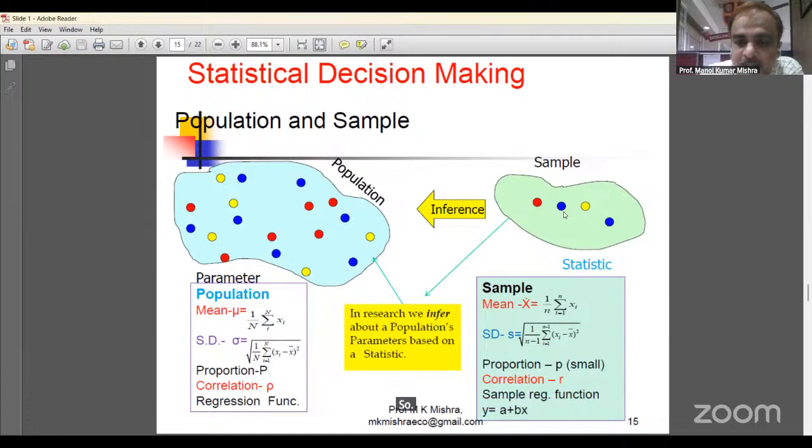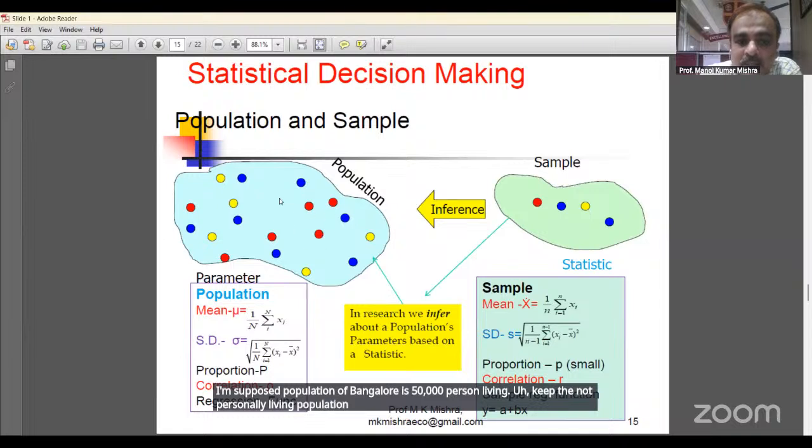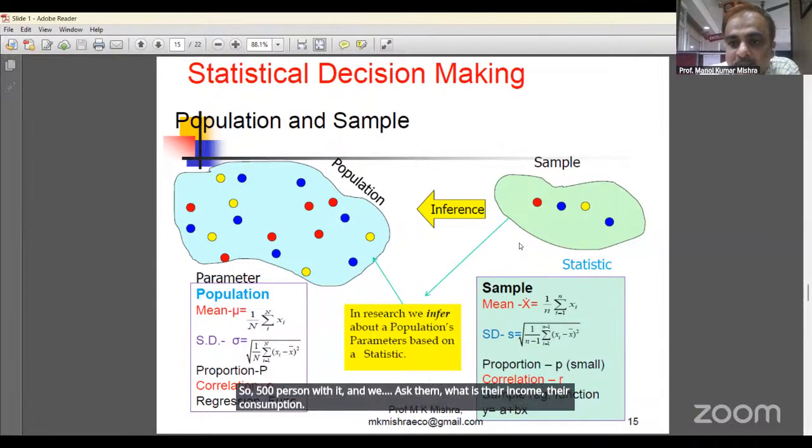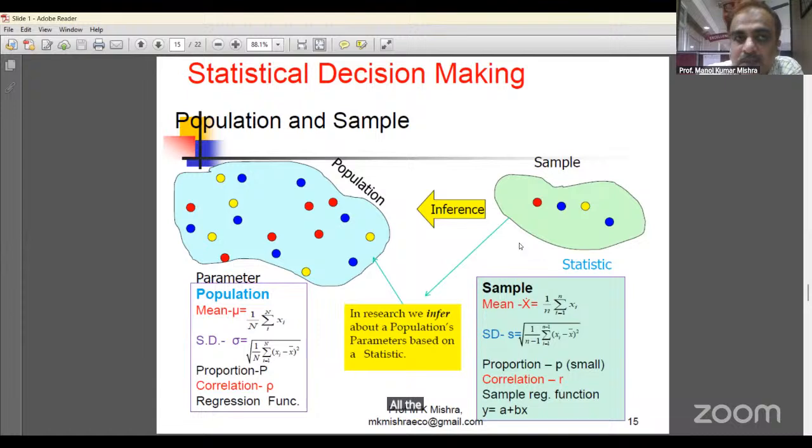So suppose that we draw 500 persons. So the sample size is 500, and the population of Bangalore is 50 lakh persons. So capital N is 50 lakh, and small n is the sample size, which is 500. So we take 500 persons and ask them what their income, consumption, saving and investment are, all the things we need to know according to the objective of the research.